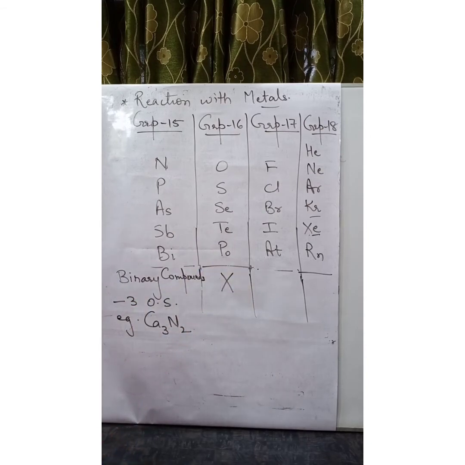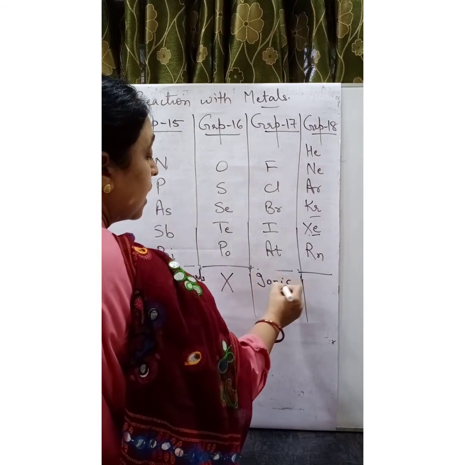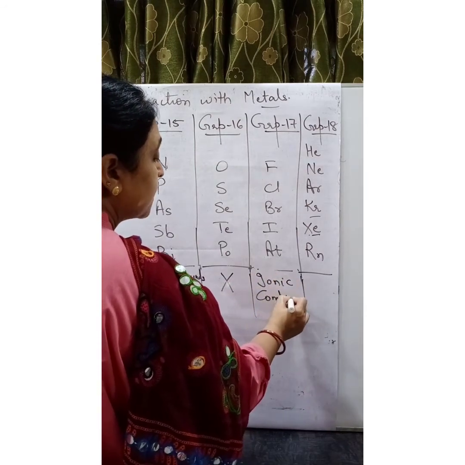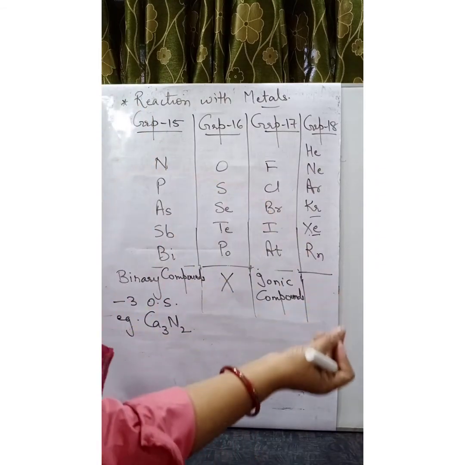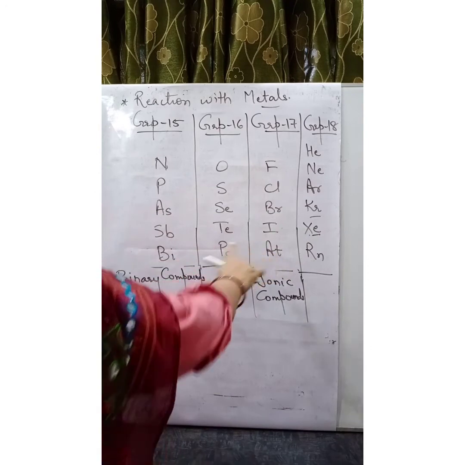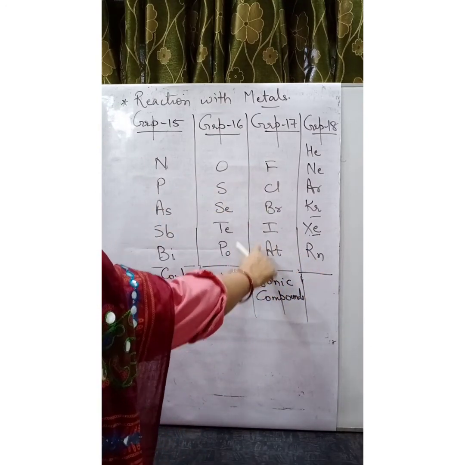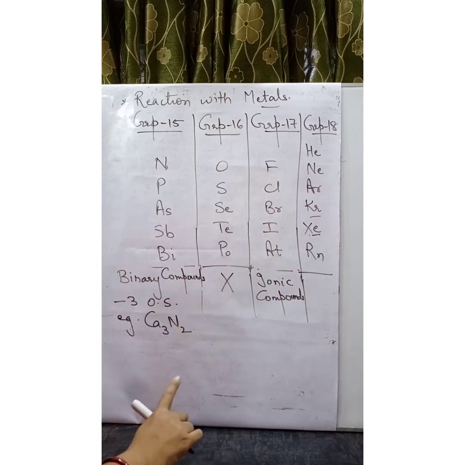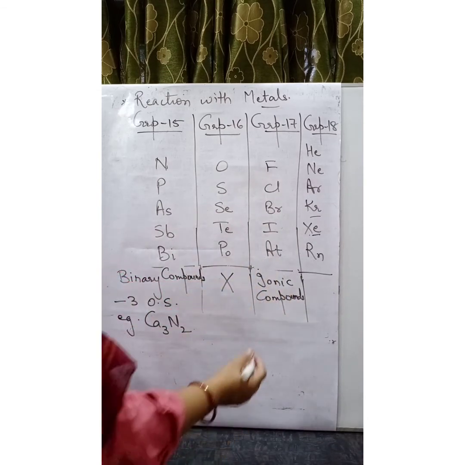Group number 17 elements react with metals to form ionic compounds. Metals have the tendency to lose electrons and these elements are badly in need of electrons. So complete transfer of electrons takes place from metal to these group 17 elements, resulting in the formation of ionic compounds.